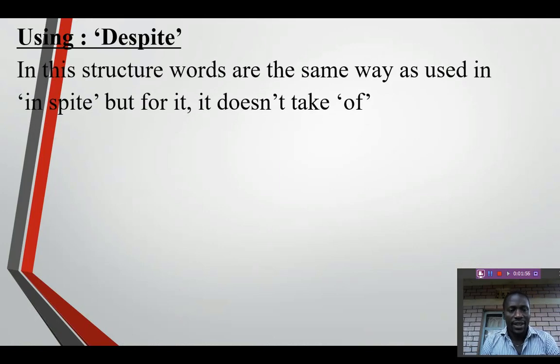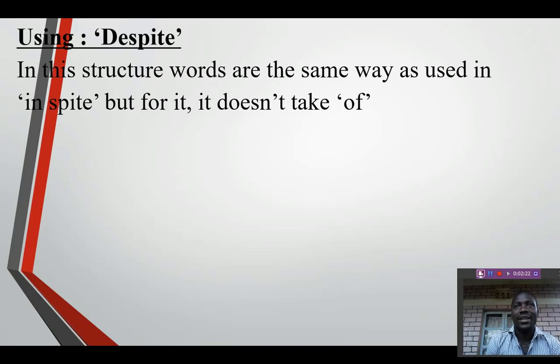In this structure, words are used the same way as in in spite, but it doesn't take of. Like when we're using in spite, we say in spite of the fact that. But when we're using despite, we don't say despite of the fact.